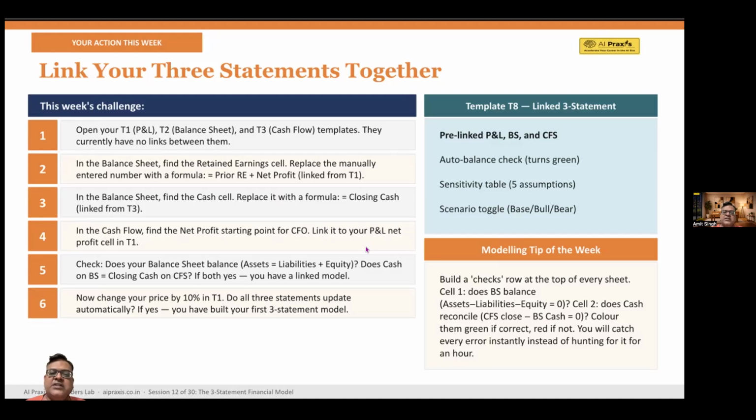Right. So what's the modeling tip of the week? Add a checks row at the top of your sheet. Check 1 is assets minus liabilities minus equity must be equal to 0. It's another way of looking at it. Check 2 is cash flow closing balance minus balance sheet cash must be equal to 0. So if both of them are 0, the model is correct. If you want to build like a founder, you must model like one.